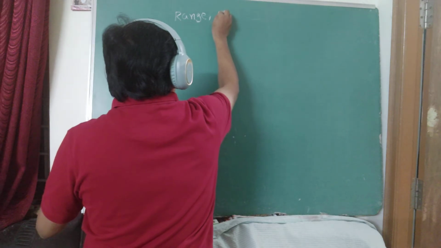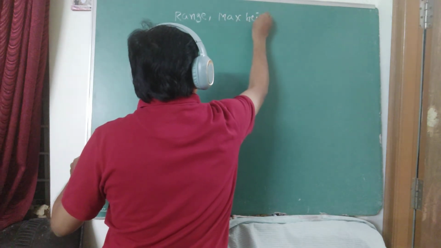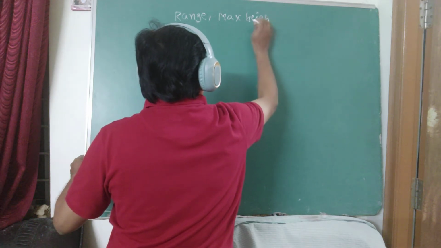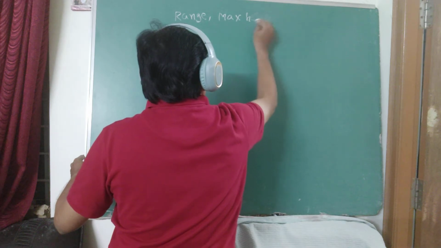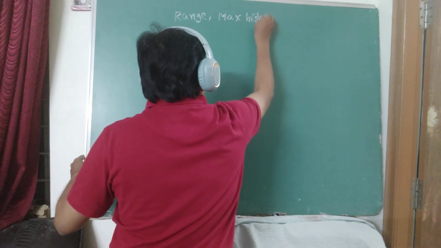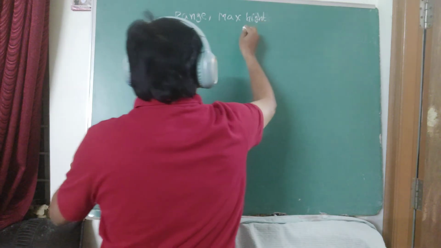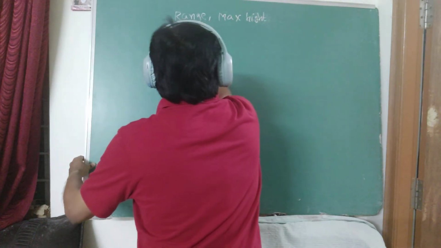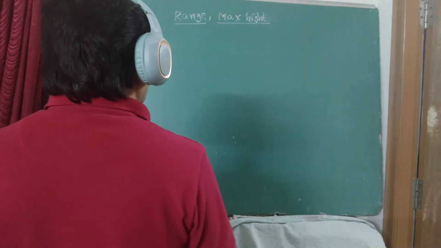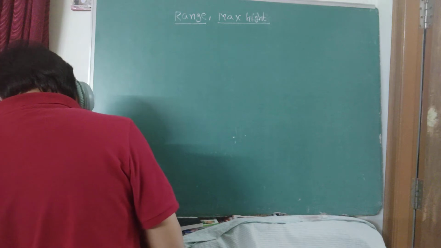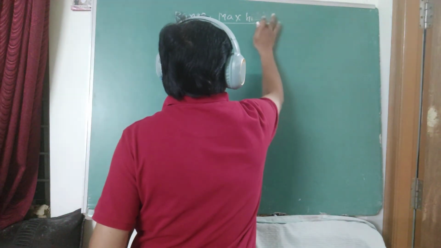Second one is the maximum height. These two results you want to prove.